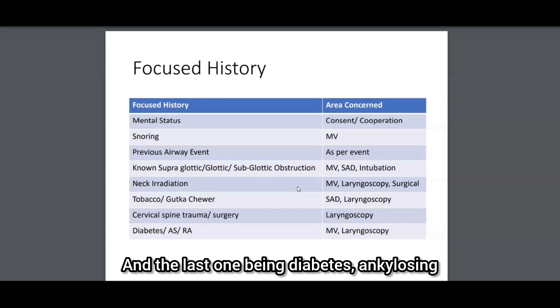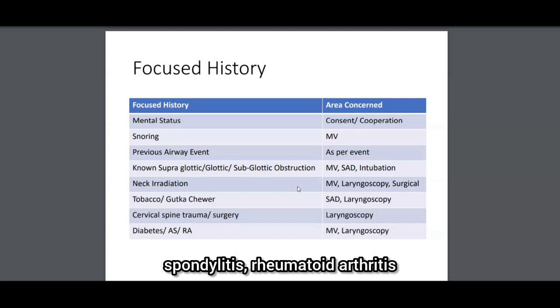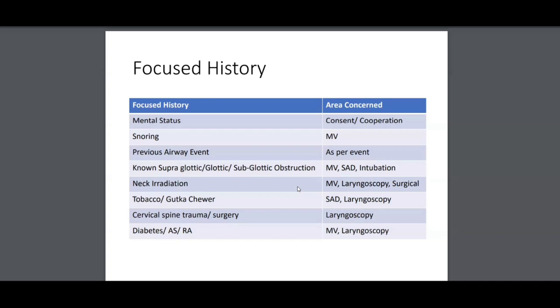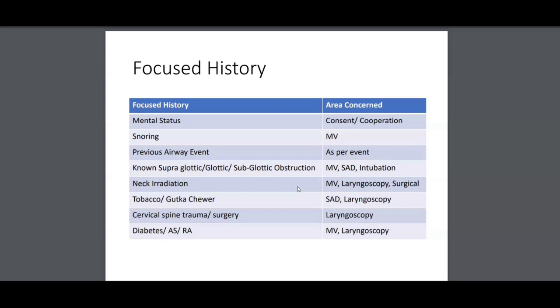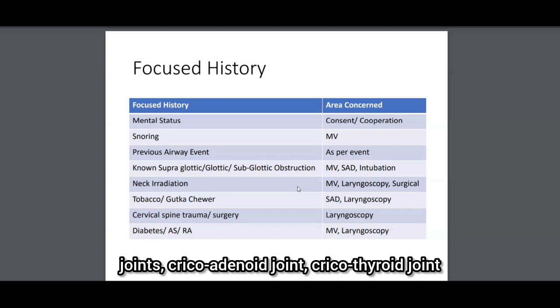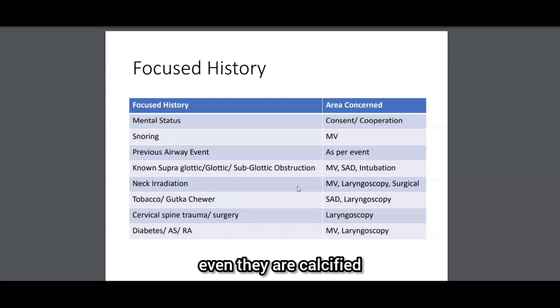And the last one being diabetes, ankylosing spondylitis, rheumatoid arthritis. These are the disorders where multiple joints are hampered. That means even the cervical joint, even the atlanto-occipital joint, or, much more severe in rheumatoid arthritis, the laryngeal joints, that is the arytenoid joints, cricoarytenoid joint, cricothyroid joint, even they are calcified, and their mobility is restricted.